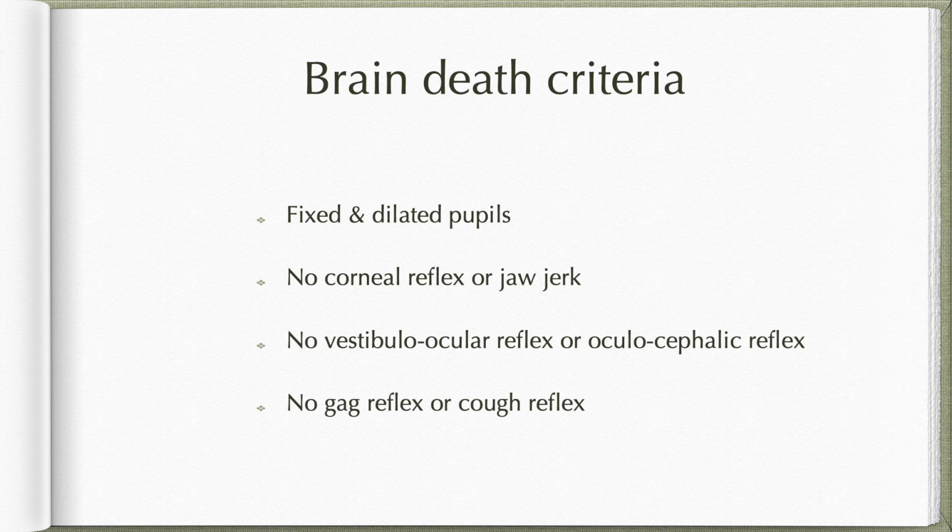So if a patient is found to have fixed and dilated pupils, that is, both eyes do not constrict with light being shone through them, no corneal reflex or jaw jerk, no vestibulo-ocular reflex or oculocephalic reflex, no gag reflex or cough reflex, and this is corroborated with EEG, we can declare a person as brain dead. So we should know how to elicit these reflexes to be able to identify whether a person's brainstem is intact or has a lesion.